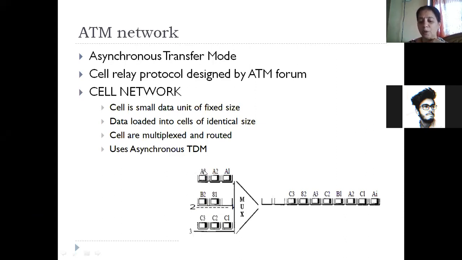When the data comes from these time slots to the multiplexer, it takes the data from each of the devices, multiplexes them and transmits them. If any machine does not want to send data, the time slot is not going to become idle. That's why asynchronous time division multiplexing is implemented in the ATM network.